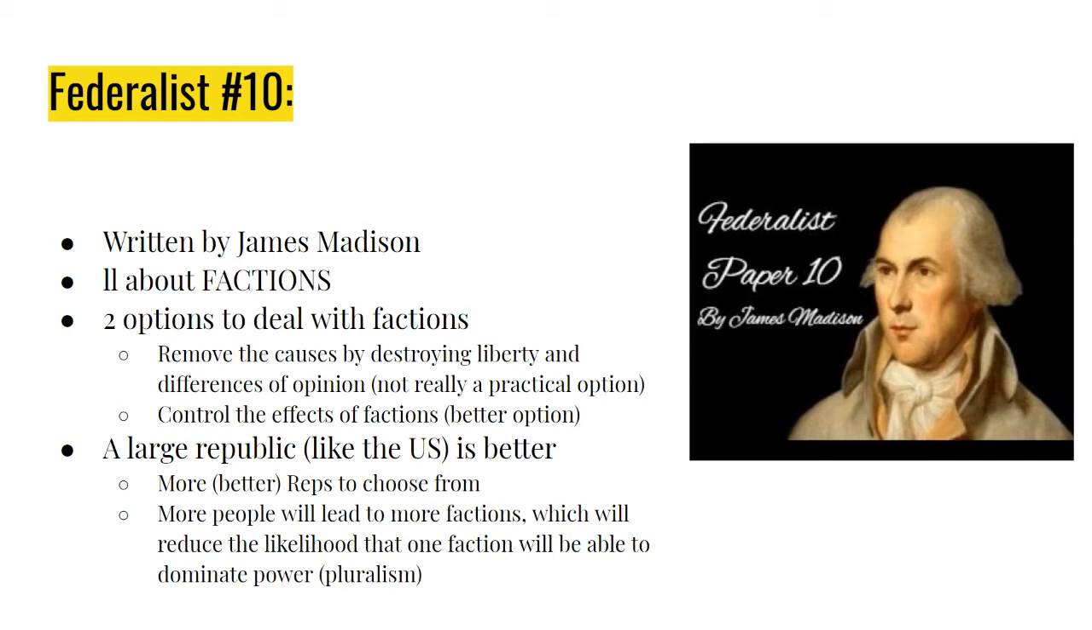And how it relates to factions is this. It's important to note that Madison is not against factions. The idea is that in a larger government, there will be more factions, more people, more factions. And with more factions, this reduces the likelihood that any one faction will be able to dominate power. So his opinion is that this country is going to be a really large government. It's going to have lots of differences of opinion. And because you're going to have lots of different factions, it's really going to prevent any one of those factions from taking control.